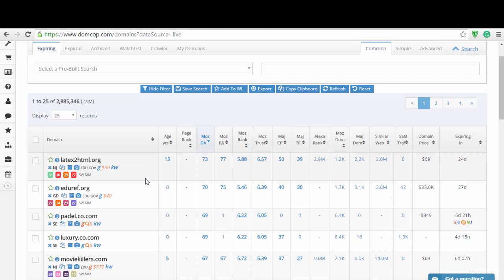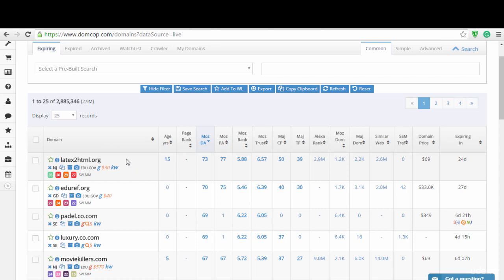So let's say your website is about web design or has something to do with coding, then you can take a domain name like this and all you have to do is create an article with a link back to your site. Now, if you come down here, you can see the categories this domain belongs to. It has science and physics, computer software testing, and writer's resources. So you can pretty much use this domain name for anything. You can even take this domain and build a site around it.